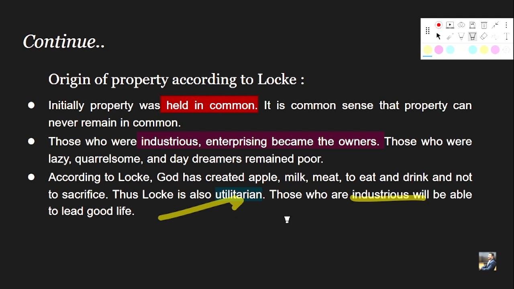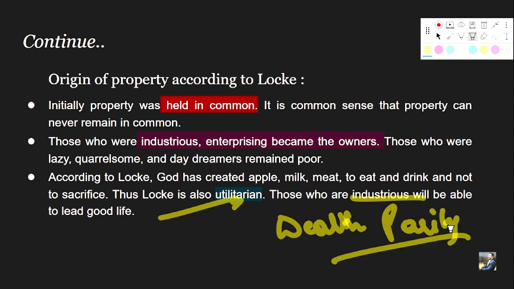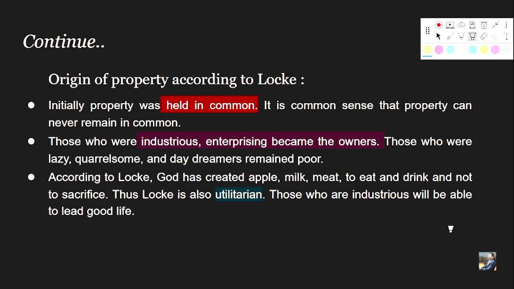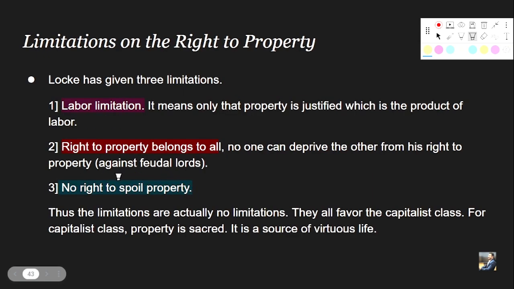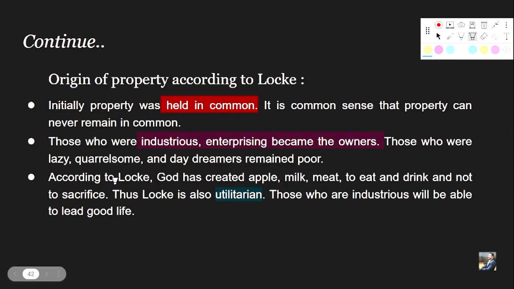So there will be a wealth disparity prevailing in the society, where the few industrious, few powerful will start acquiring the majority of the wealth, and those people who are a little bit lazier, quarrelsome and daydreamers will remain poor, right? So that was all about his perspective on property, right?